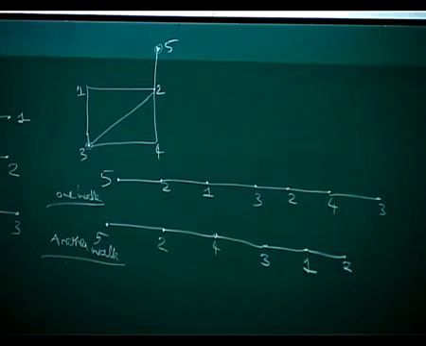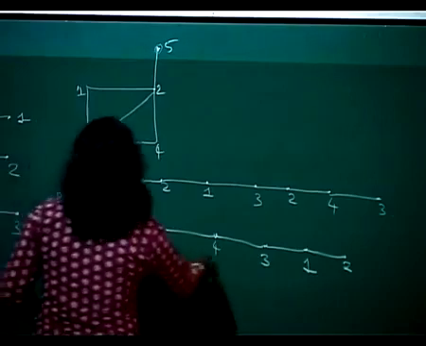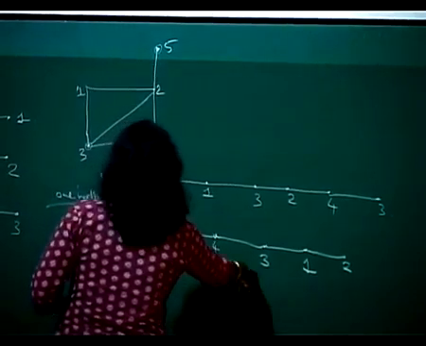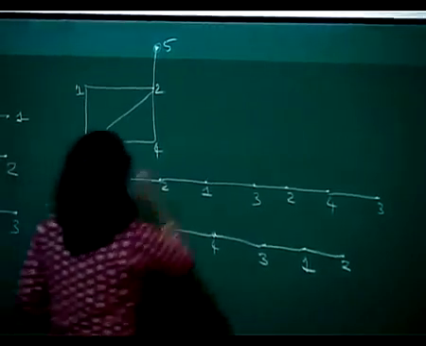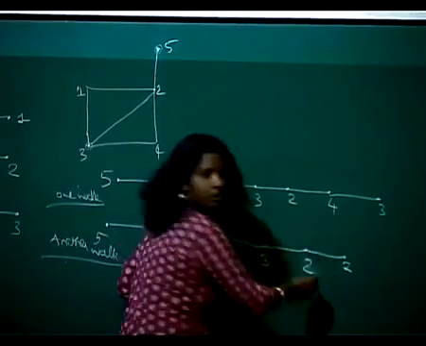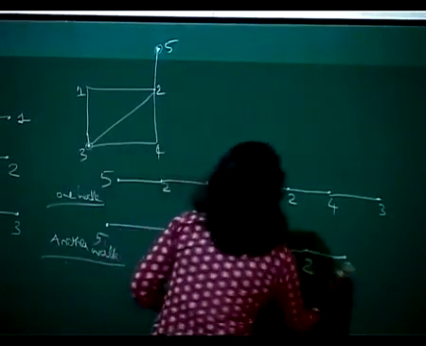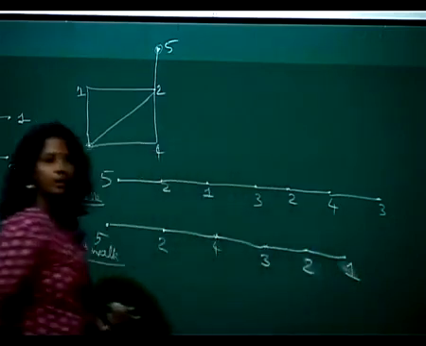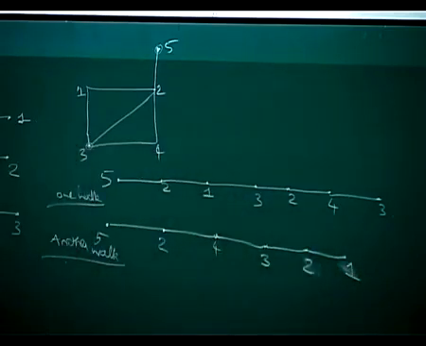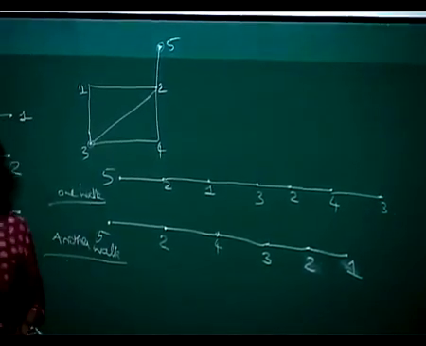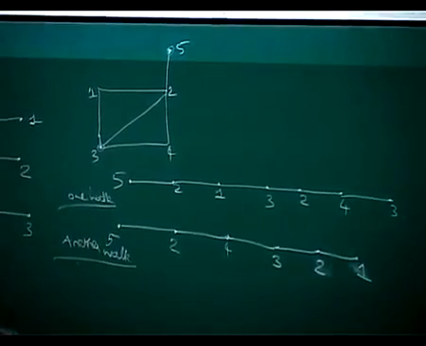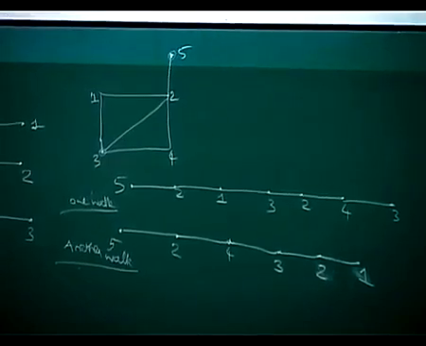Sorry? 5 to 2, 2 to 4, 4 to 3, 3 to 1, 1 to 2. Oh, the diagonal, 3 to 2. Yeah? You can start at any point, you can finish at any point. So it's okay, no? But you have to cover all the straight lines.